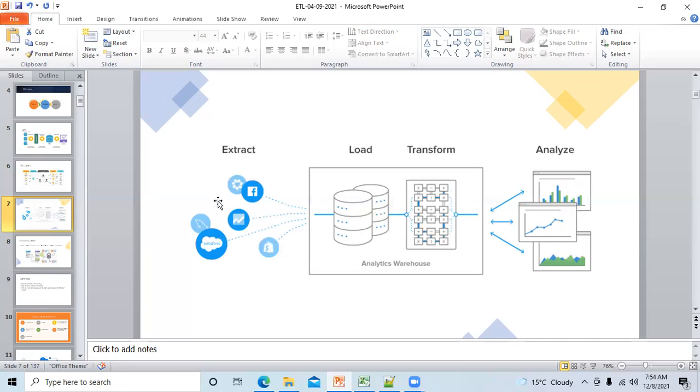But here, first of all, you will extract because you want all the data now. And then you will load it. And then you will apply the formula. Then you will transform it. And the reason why we are doing this is nowadays there is a huge amount of data. And it is difficult to segregate and all those things. And if you're missing any data, it means you're missing information.